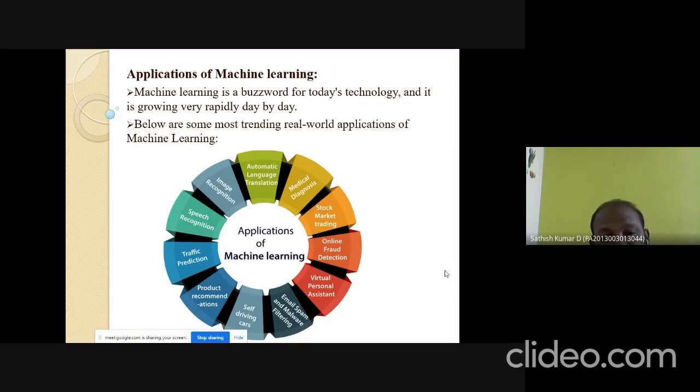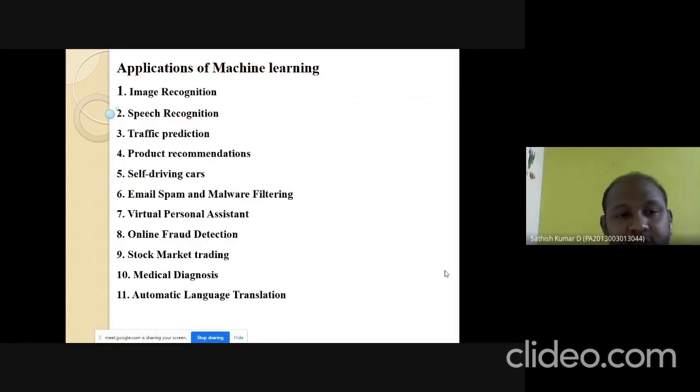The first one is image processing. Nowadays, with the help of image recognition systems we can identify images. It's very useful in the medical field. We can classify images. For example, if you want to find images related to a particular disease, it can easily find the disease based on the image. That is very useful in the medical field. In the agricultural field also, we can classify leaf diseases, etc.